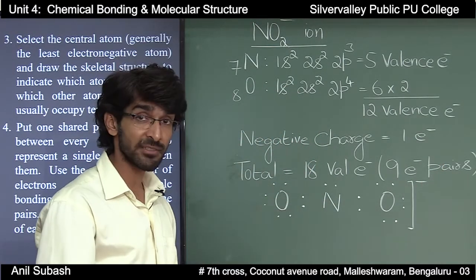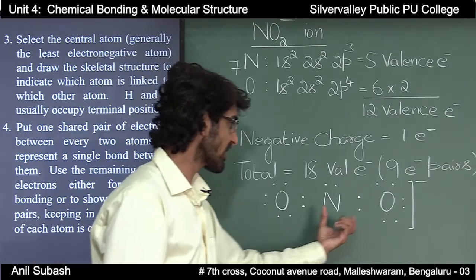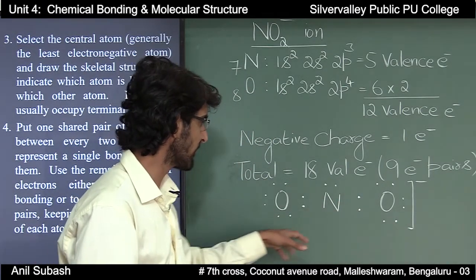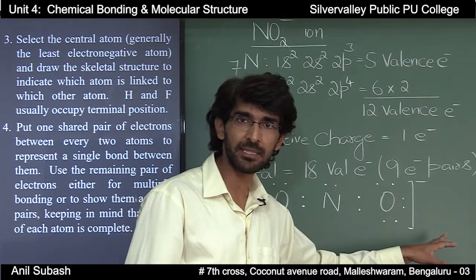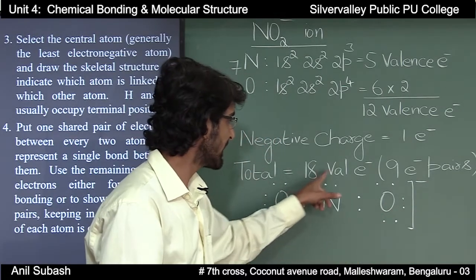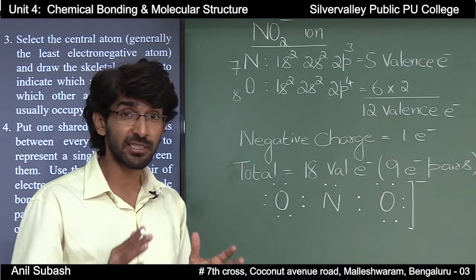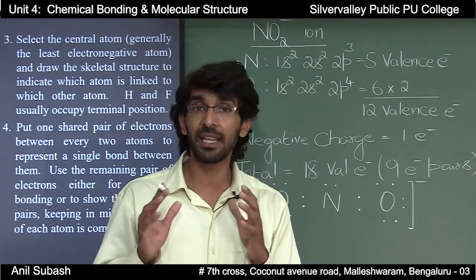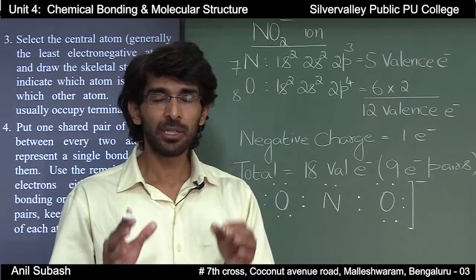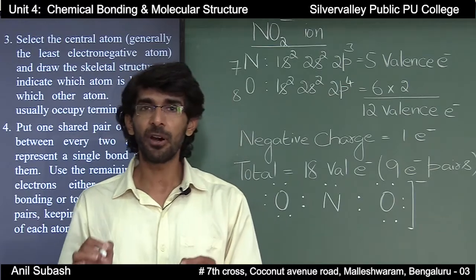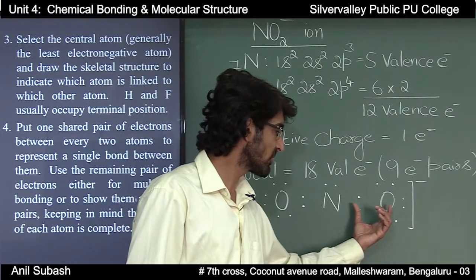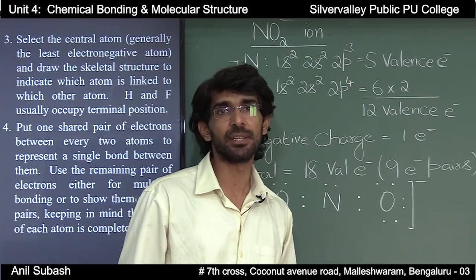If you look into this structure, the octet structure of oxygen is complete, but the octet of nitrogen is not complete. It has only 6 electrons. Therefore, there is a need for a multiple bond between one nitrogen and oxygen.